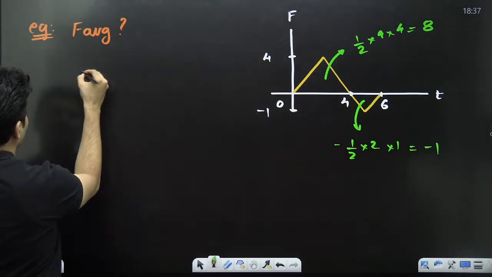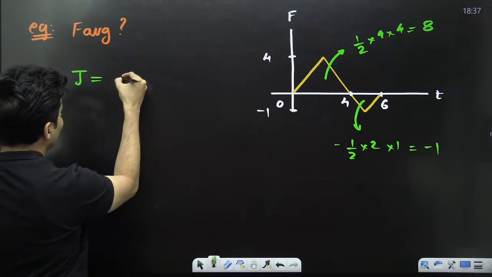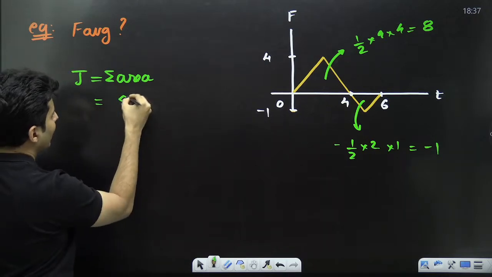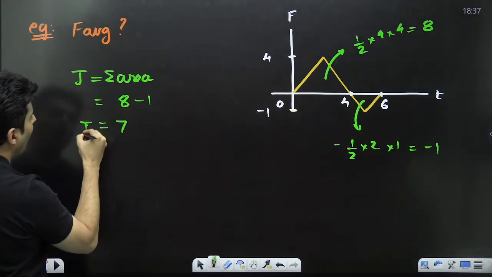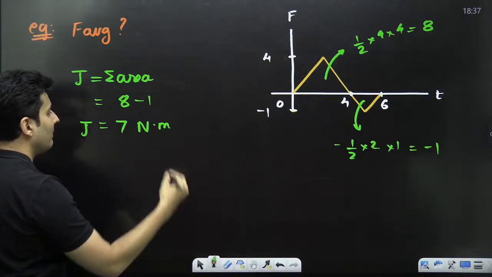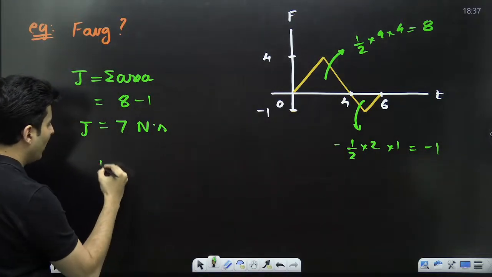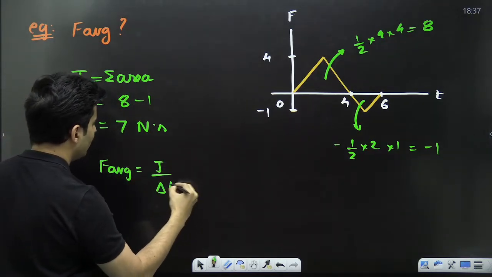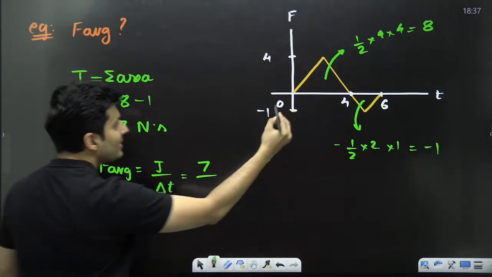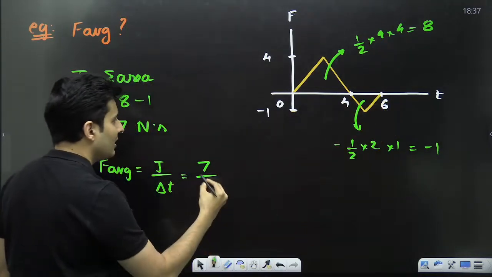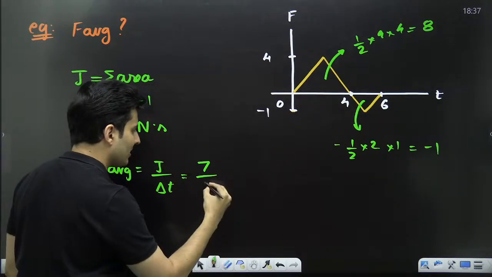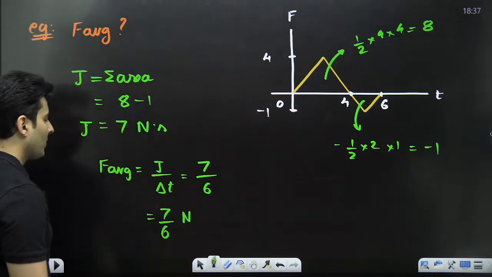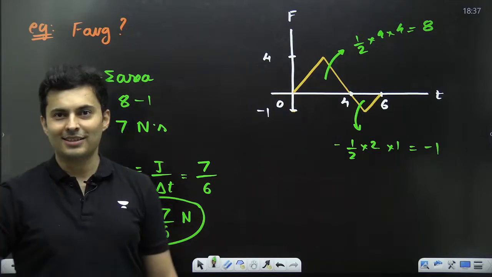So what is the total area? Because that will give me the impulse. It is the total area under the curve. It is nothing but 8 minus 1, that means it is 7. Impulse is 7 Newton second. So what will be the average force? Impulse upon the time. Impulse is 7. What is the time from 0 to 6? 6 seconds. So the answer is basically 7 by 6 newtons. That is the answer.